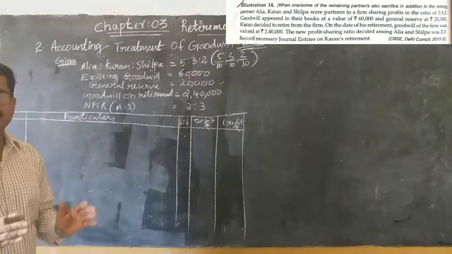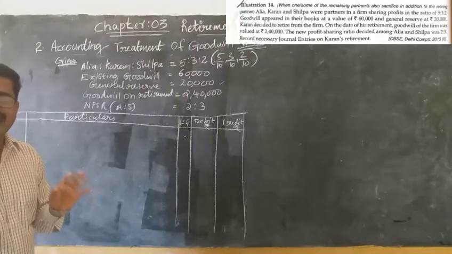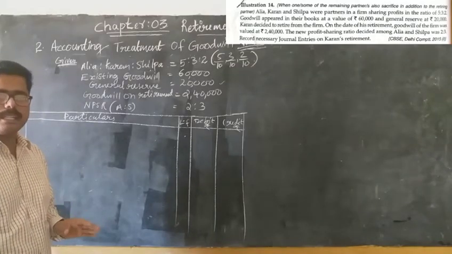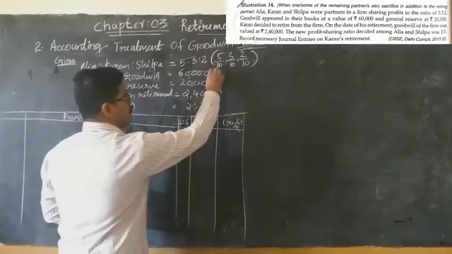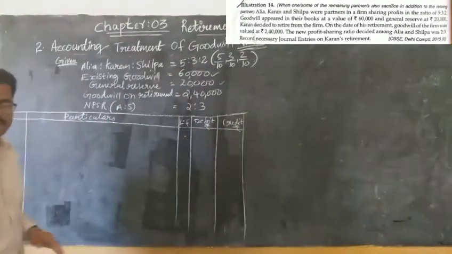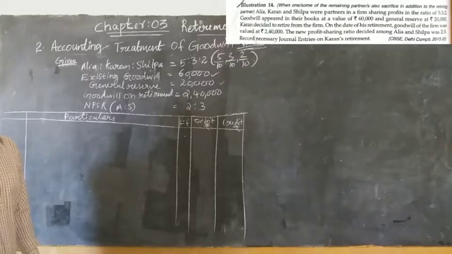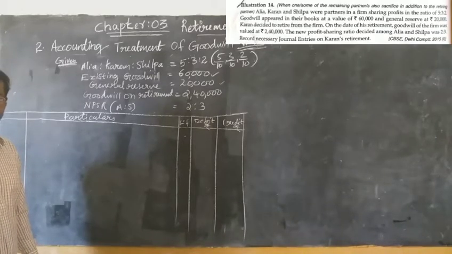So the first step, as we studied, is that any existing goodwill in the books of account on retirement of a partner should be written off from the books of accounts. Yes or no? So what entry did we study? All partners' capital accounts debited to goodwill account in what ratio? Old ratio.